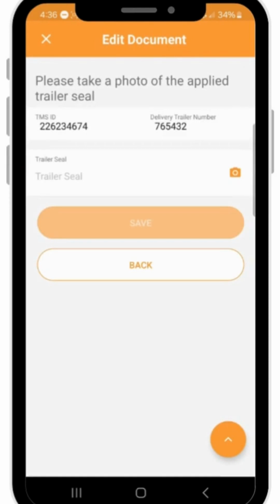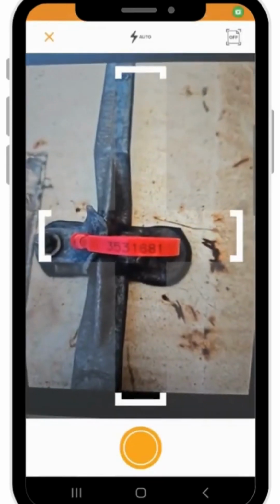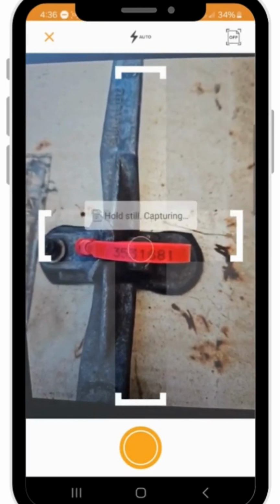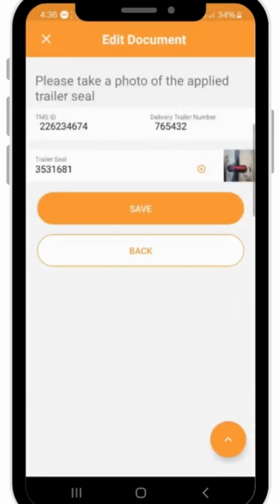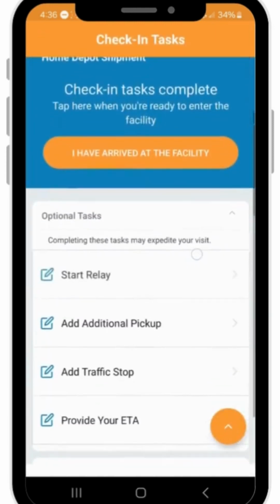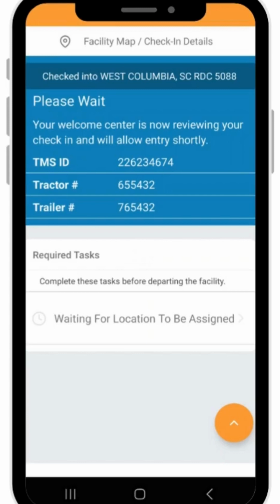Confirm the seal number, and submit a photo of the trailer seal. When you arrive at the distribution center, select I have arrived.